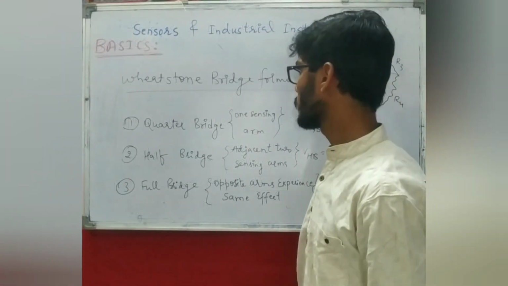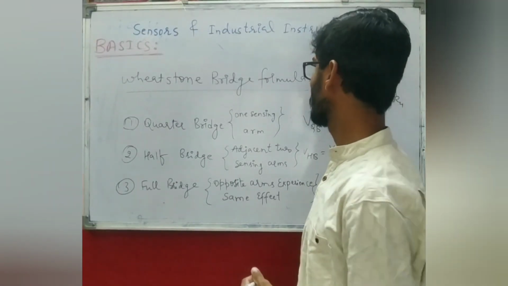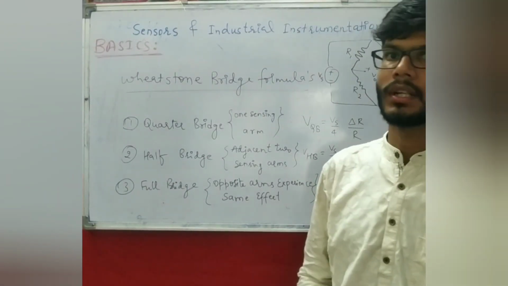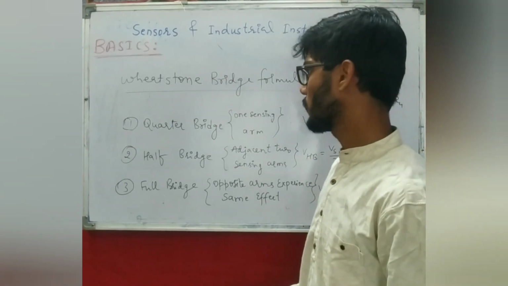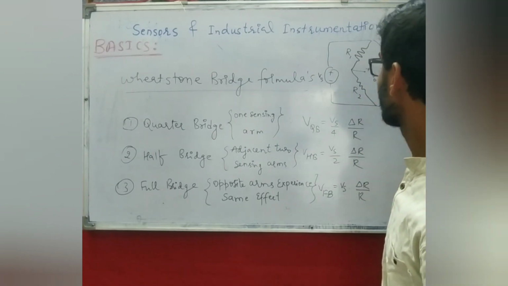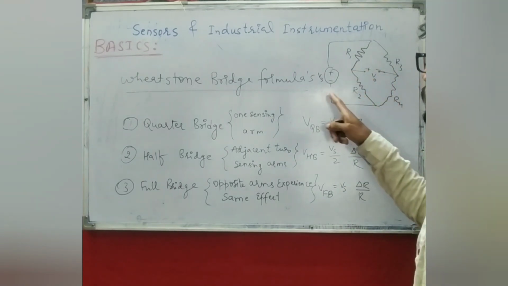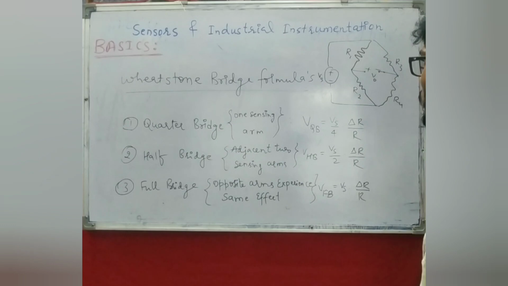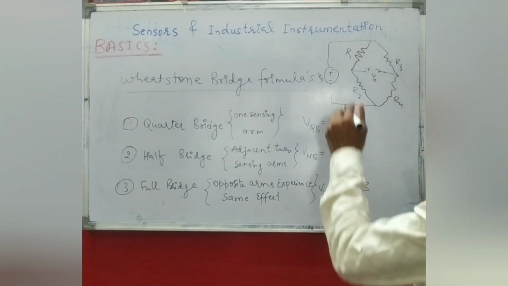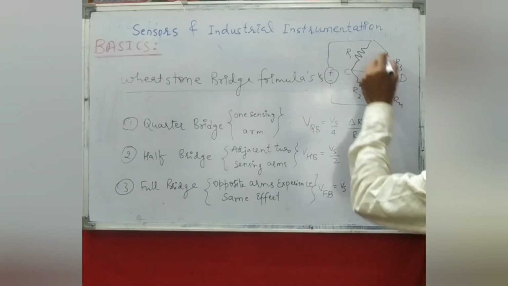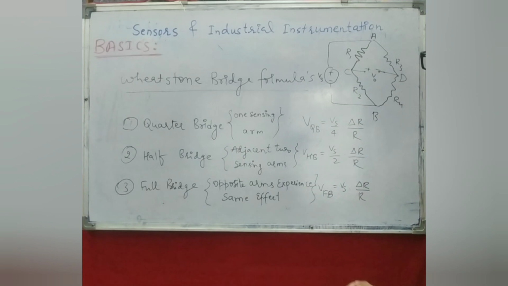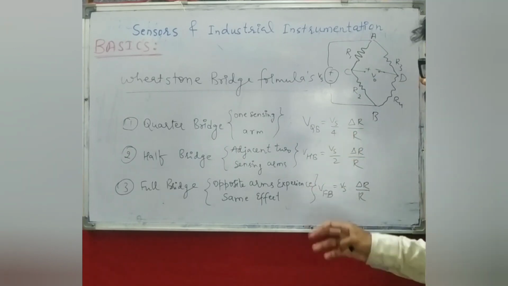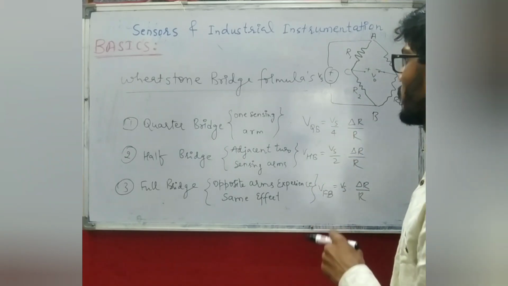So now let's make note of a few important Wheatstone bridge formulas which we are going to use very frequently in solving problems in our upcoming videos. The Wheatstone bridge has 4 arms, and the supply voltage is provided as Vs, and the output voltage we are measuring at terminals, let's say C and D, and terminals A and B are connected with the supply voltage Vs. So mainly we discuss 3 different types of bridges.